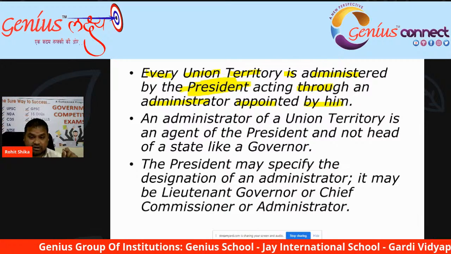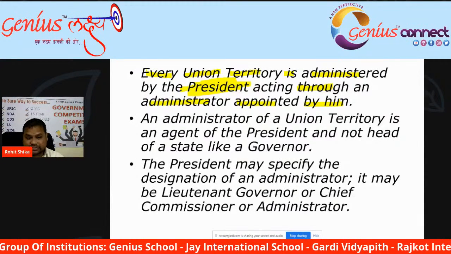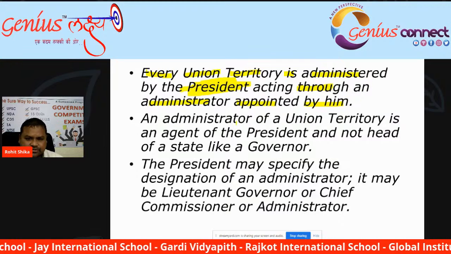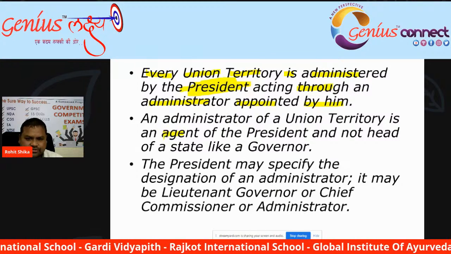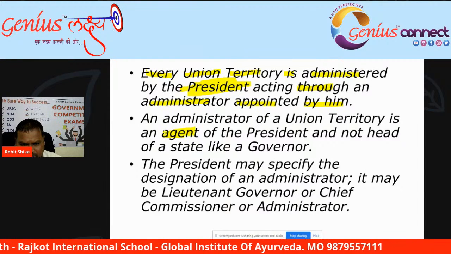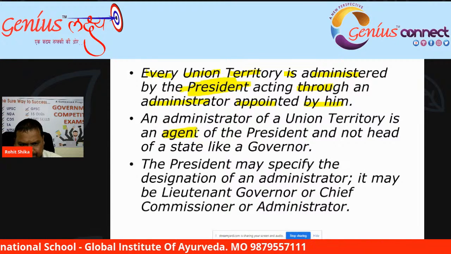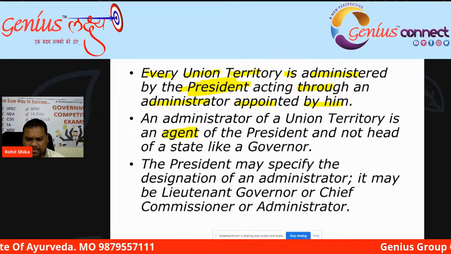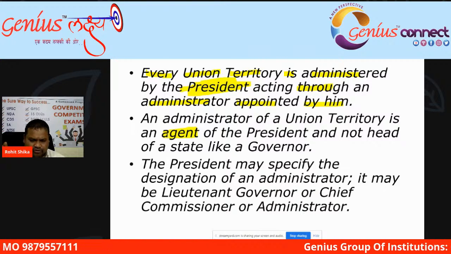An administrator of a union territory is an agent. Why an agent? Because he is appointed by the president. So he is the representative. He is an agent of the president in the union territory.